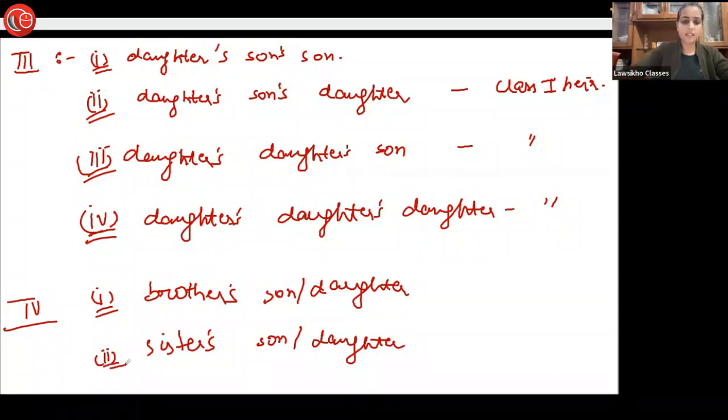There is nothing to explain in this. These things you have to learn by heart because they can come in prelims. Clear about this thing? Then let's take into account the 5th entry. In the 5th entry, we have father or mother.